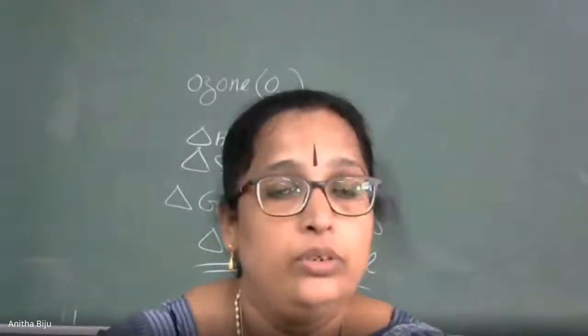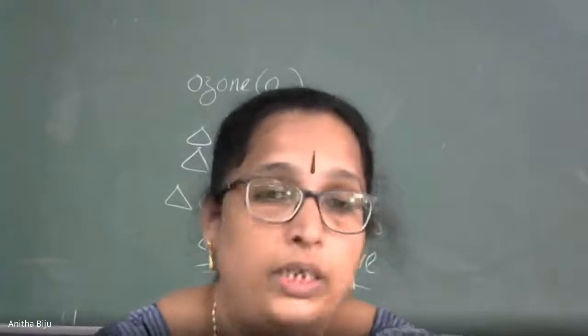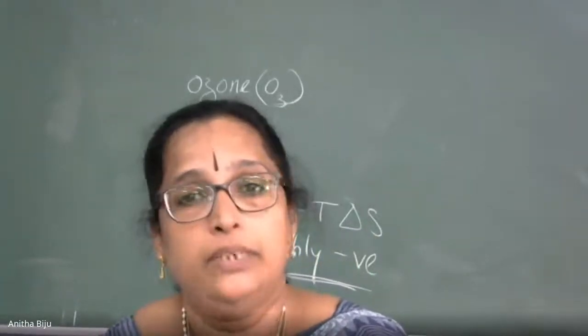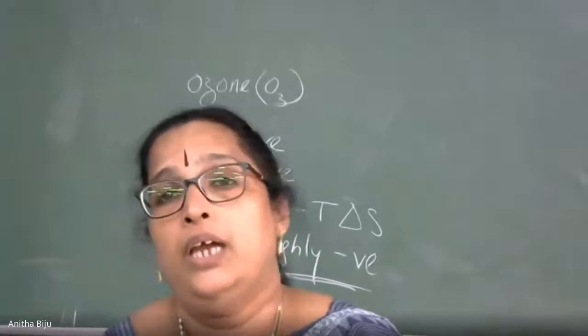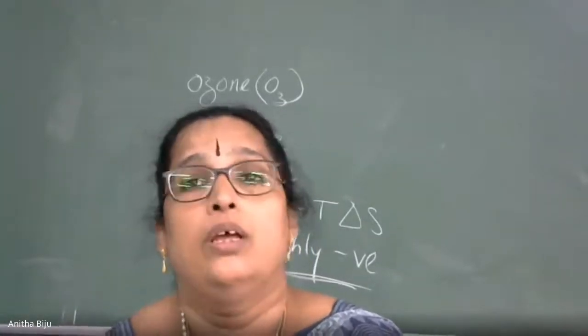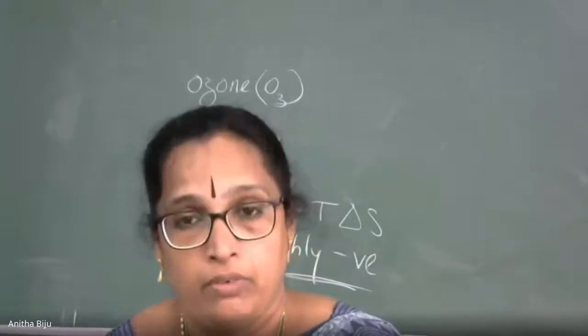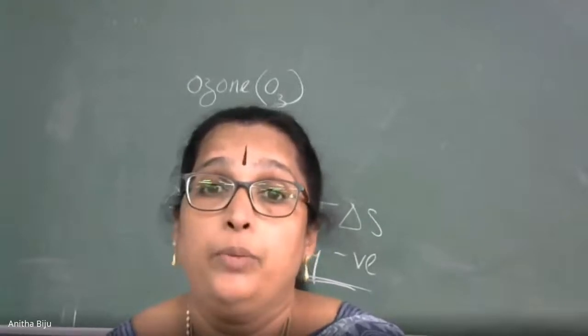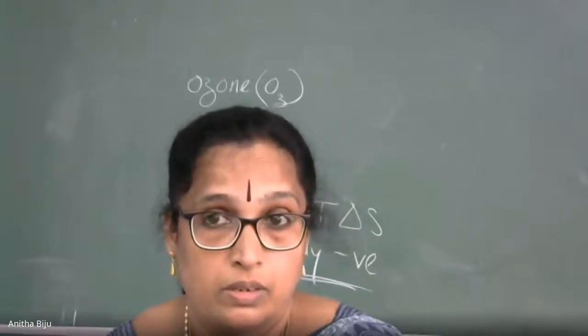Okay, understood the reason? The decomposition of ozone is exothermic, so delta H is negative, delta S is positive, and when applied to the equation, delta G is highly negative. Delta G being highly negative means the process is spontaneous.